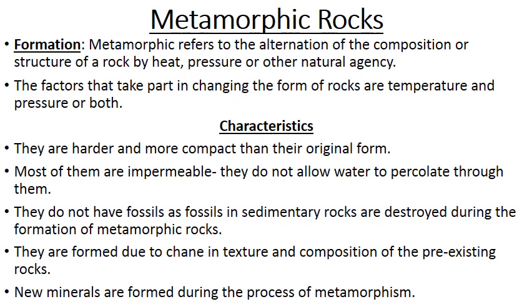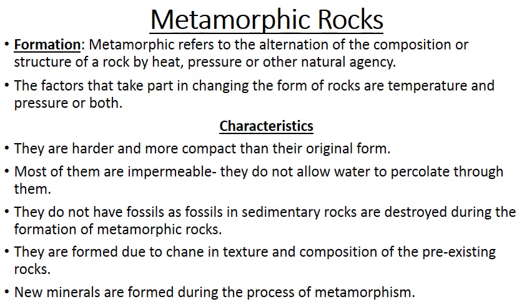So what are the characteristics of metamorphic rocks? They are harder and more compact than their original form. For example, marble made from limestone is harder than limestone. Second characteristic, most of them are impermeable. They do not allow water to percolate through them.